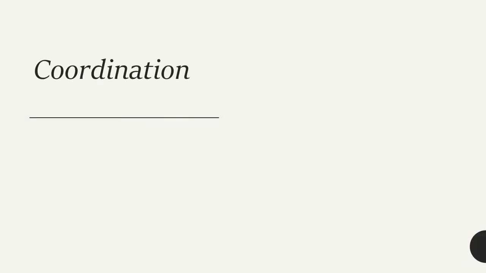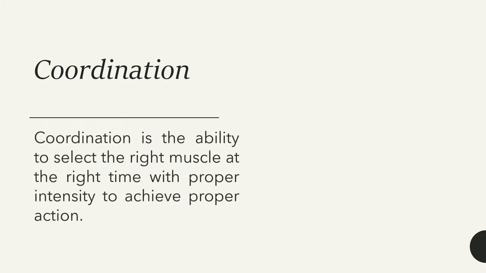Now let's see what is coordination. Coordination is the ability to select the right muscle at the right time with the proper intensity to achieve a proper action. Now, the Sinhala word for coordination is samayojana. Here, our body organs coordinate in order to bring about the action.